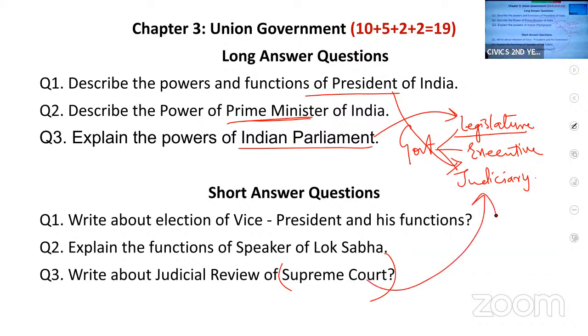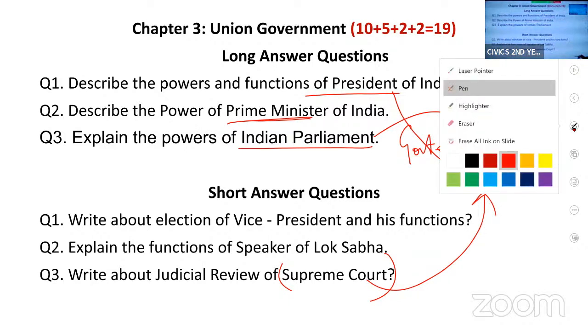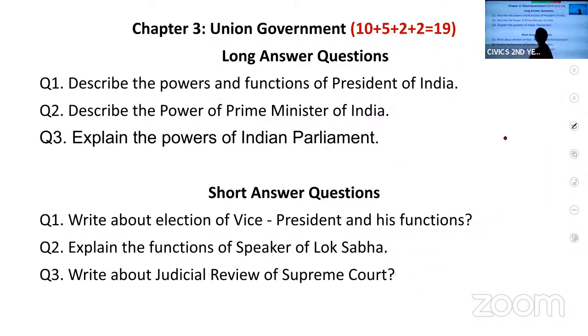So in this chapter, you are learning about all the 3 organs of the Union Government, that is, the central government. These are the important questions. The first question is powers and functions of the President of India, then powers and functions of the Prime Minister, and powers and functions of the Indian Parliament. Out of these 3 questions, 1 question is for sure.